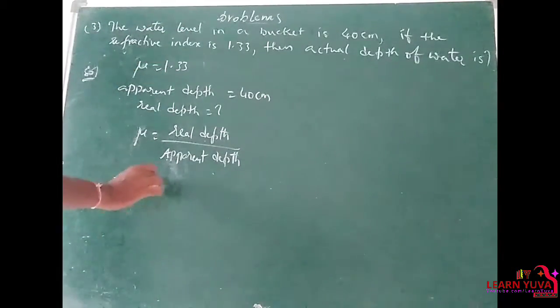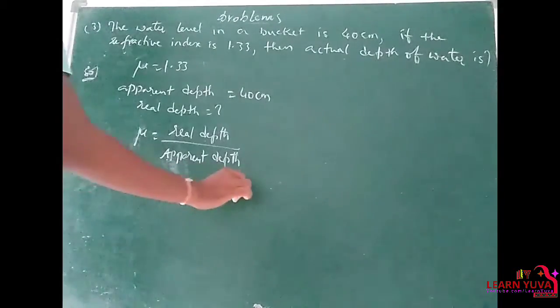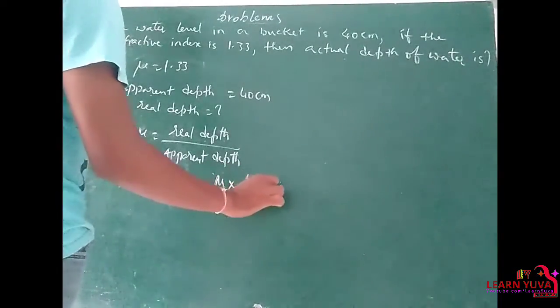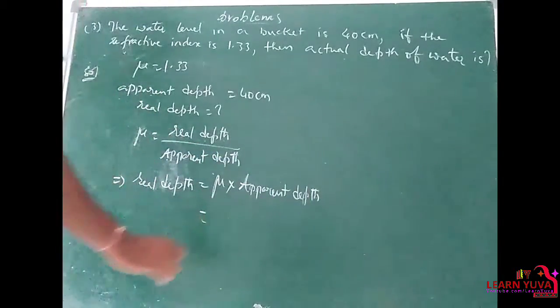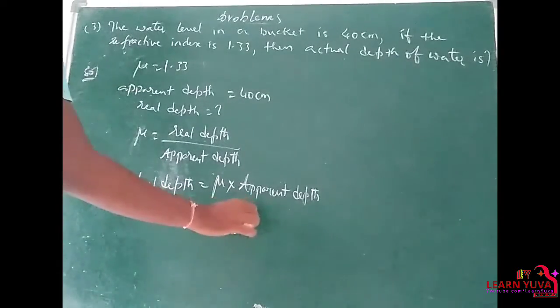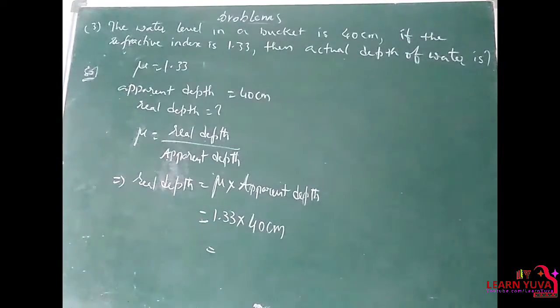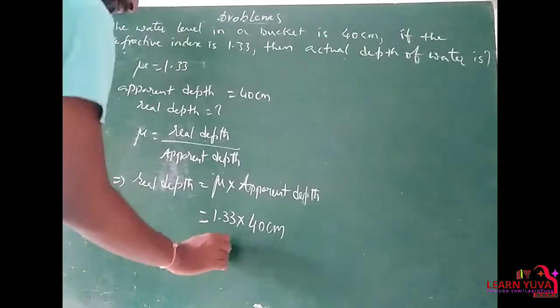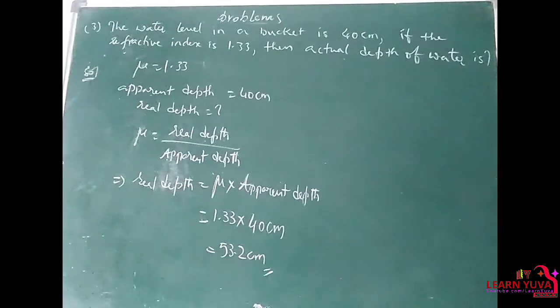So real depth or actual depth is equal to mu into apparent depth. So the mu value is 1.33 into apparent depth 40 centimeters. So calculate 1.33 into 40 centimeters. On average, the value is 53.2 centimeters. So the actual depth of the water in the bucket is 53.2 centimeters.